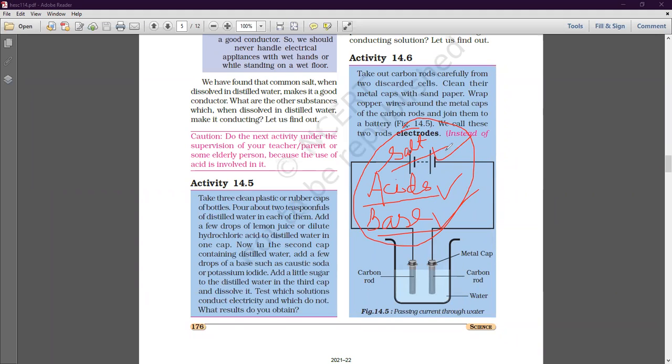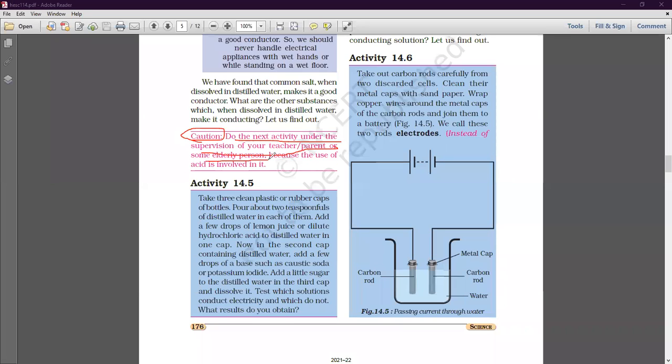Okay students, so let's see the activity 14.5. Before performing activity 14.5, there is a caution. What is the caution? Do the next activity under the supervision of your teacher, parent or some elderly person, because the use of acid is involved in it. Acids are very harmful to use. Acids should be used with very great caution, because if they spill on your body, they can damage your skin also. They can damage your body also. That's why they should be handled with care.